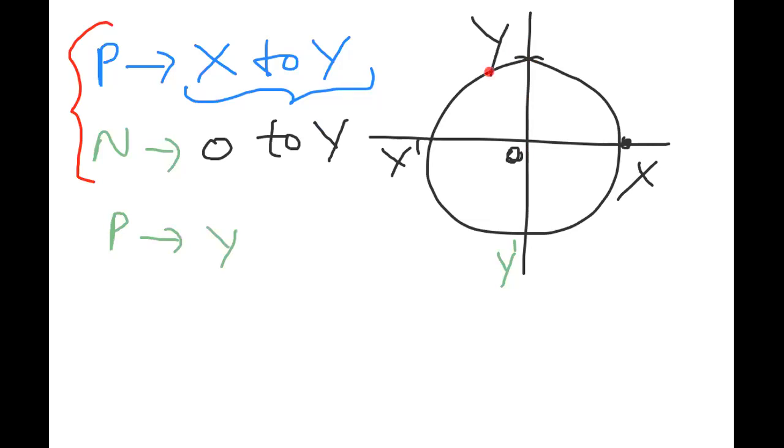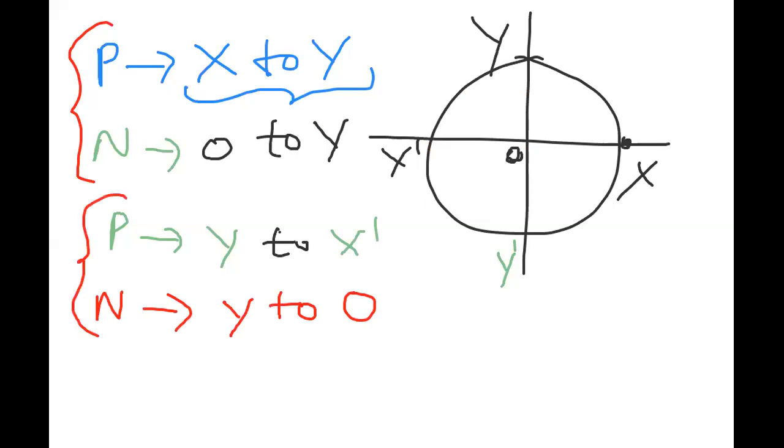The particle travels from Y to X dash, so the foot of the perpendicular, or projection of the particle, travels from Y to O. Projection of the particle means N and particle means P. So now the particle travels along the circle from Y to X dash, and the projection travels from Y to O. You observe the beauty here.